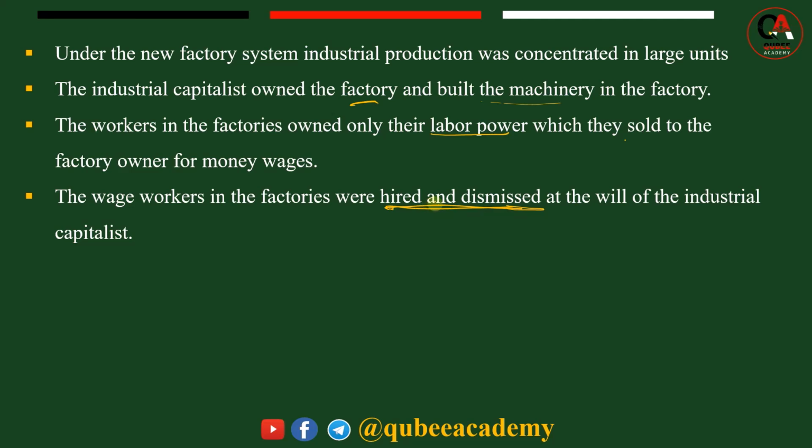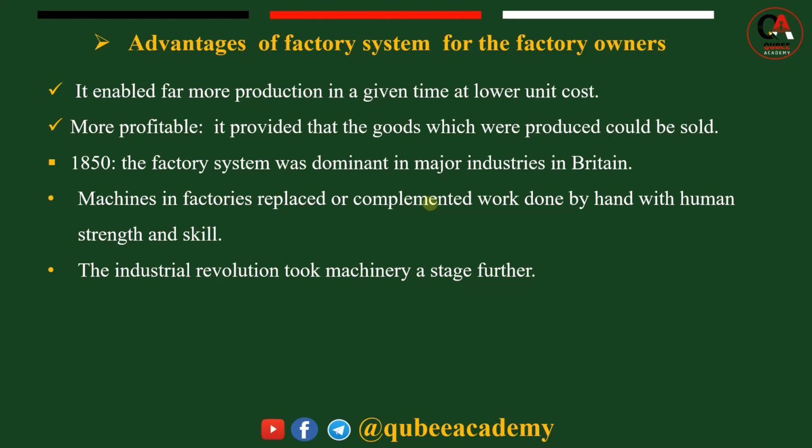The industrial revolution also developed in different ways starting from 1850. Second, what were the advantages of the factory system for the factory owners? The factory system enabled far more production in a given time at a lower unit cost. That is the first one. It enabled far more production in a given time at a lower unit cost.